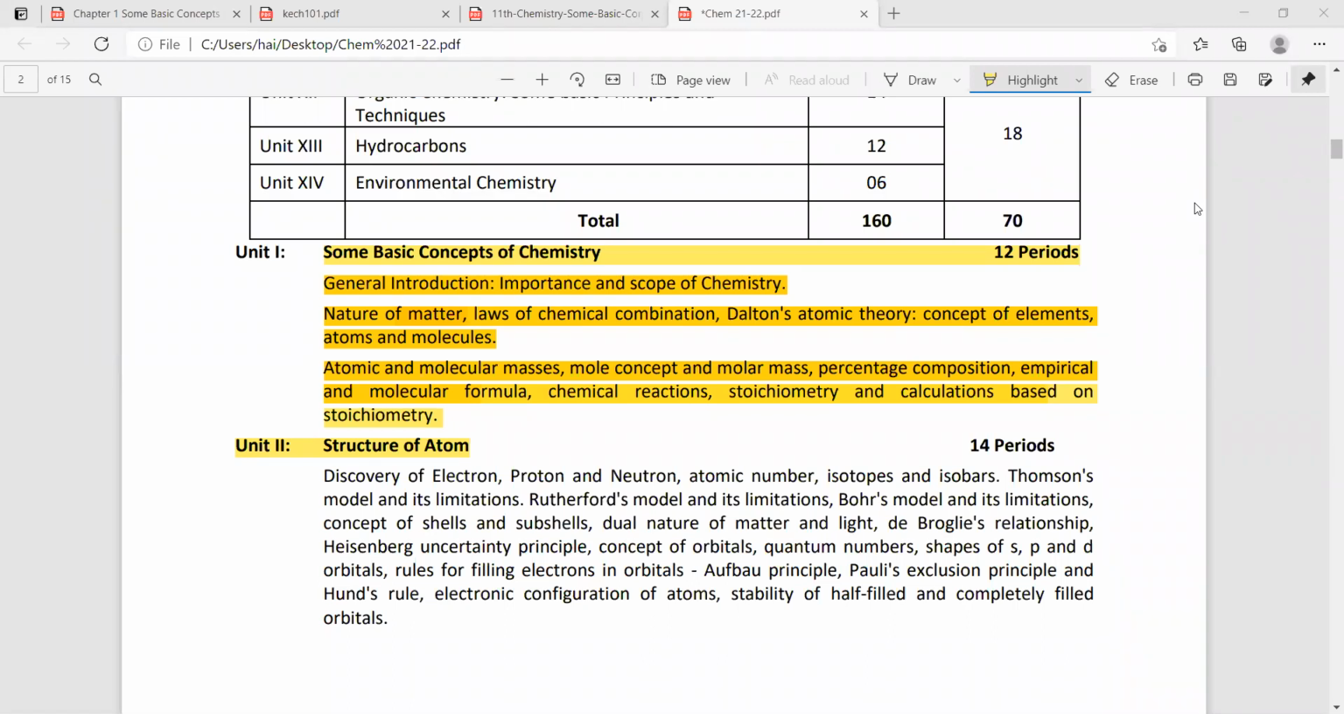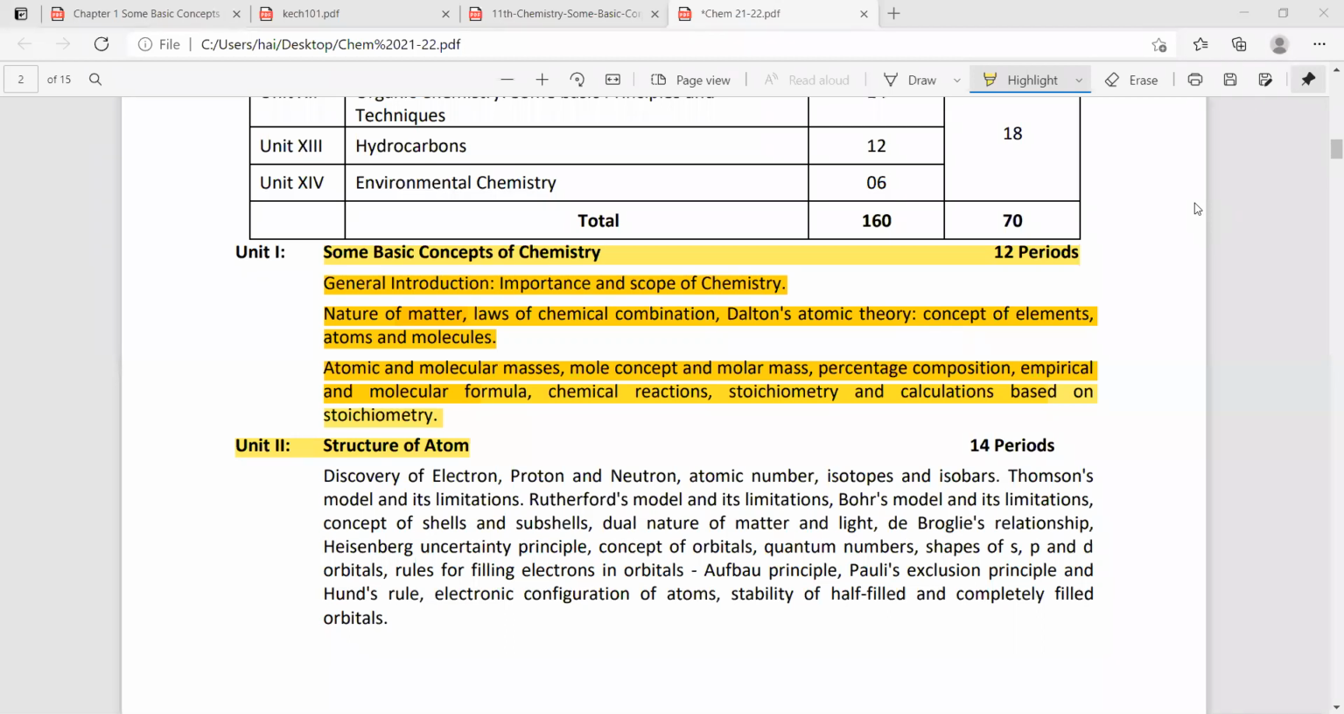Some basic concepts of chemistry is given. So in this chapter, what are you studying? The law of conservation of mass will be there, and under that, the law of definite proportion, multiple proportion, Gay-Lussac's law, Avogadro's law. All these laws will be there. Next, Dalton's atomic theory, atomic number and mass numbers, and the mole concept. Next is percentage composition. Types of solutions, the concept of molarity, normality. All this will be there. So this is the first chapter.